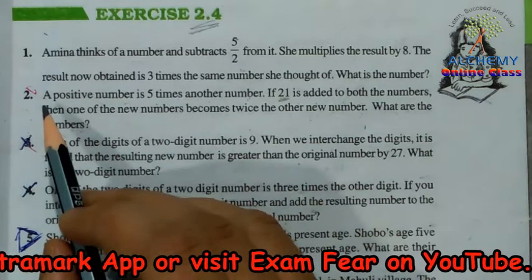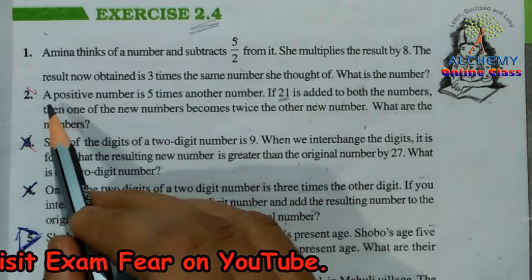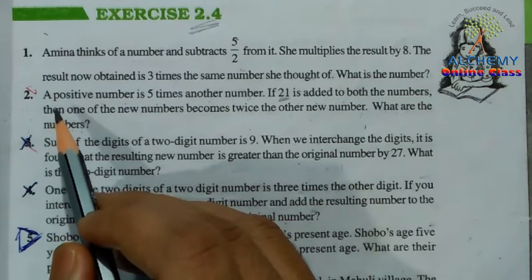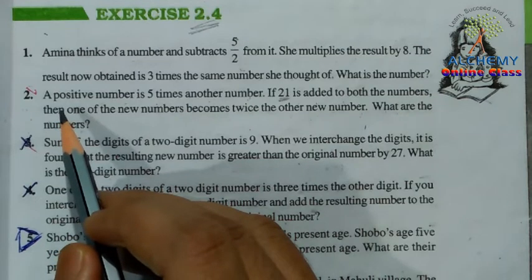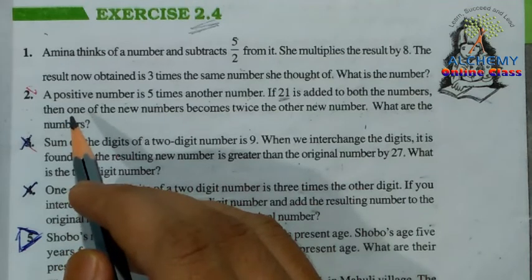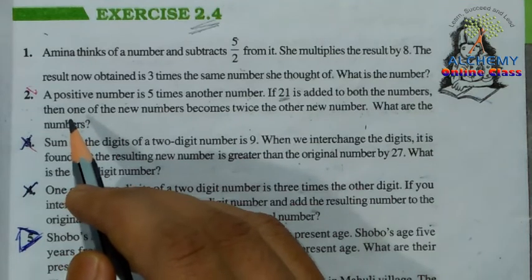Here in this case we have two numbers, and one number is 5 times the other number. So when we take the first number as x, the other number will be 5x. When we add 21 to both the numbers, we are getting some new numbers. The new numbers that we get here are x plus 21 and 5x plus 21. In these new numbers, one number is twice the other number. So this is the information given here.